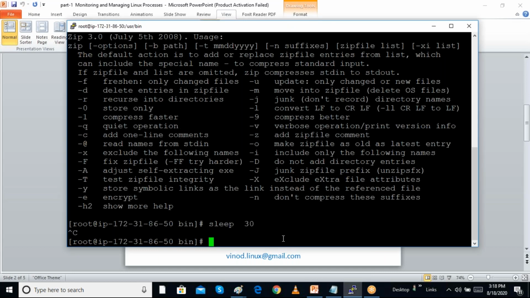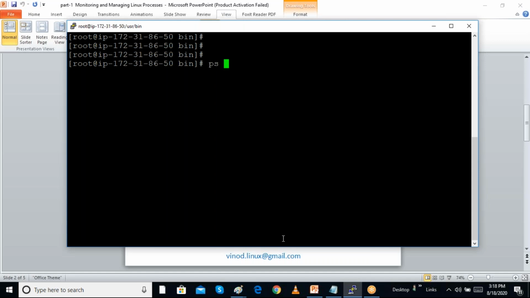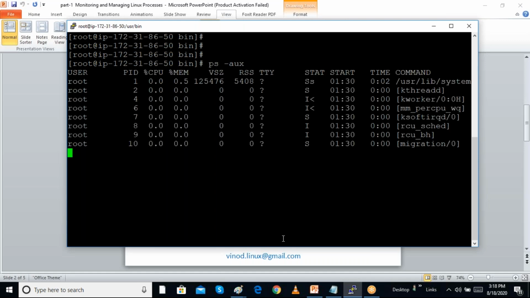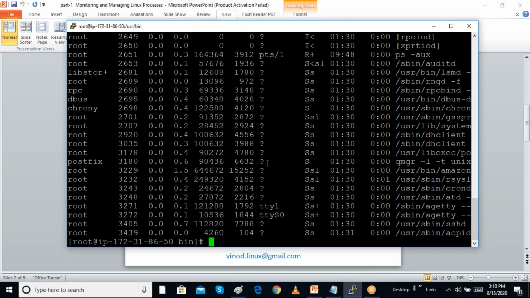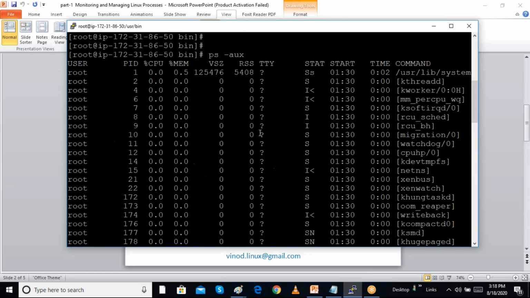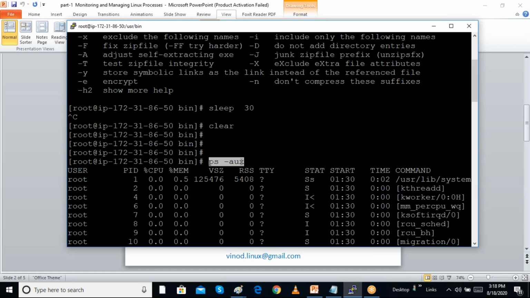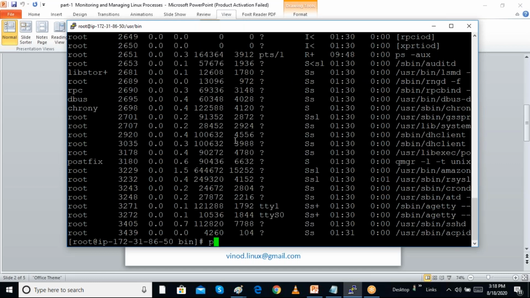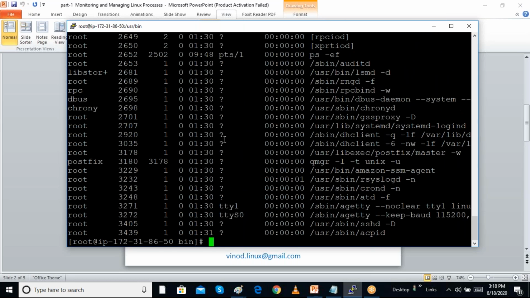We can see all the processes by using the ps command. We generally give some options, like ps -aux. There are a lot of system processes running, and we can see all of them with the ps -aux command. We can also use the ps -ef command. We can see all the processes, such as cron and ssh. Many processes are running in the system.